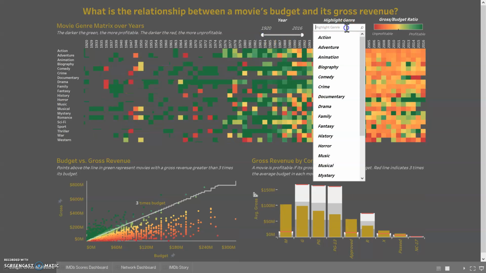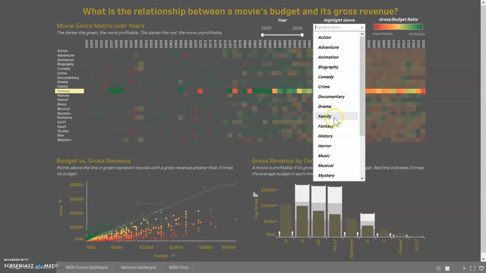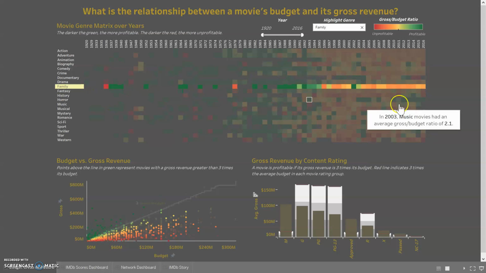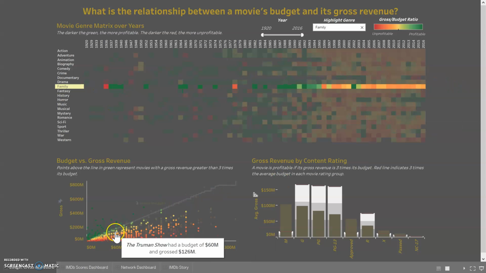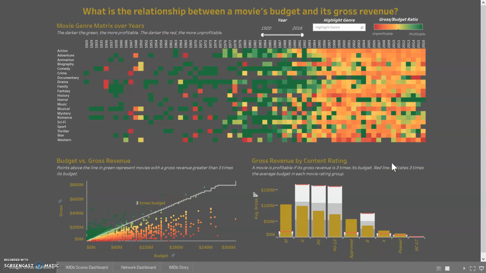And then we also have a highlighter up here. So if we only want to look at family movies, it'll show us just the line right here. And then it'll also point out those movies that fall into the family category down there. And so that's about it for this page.